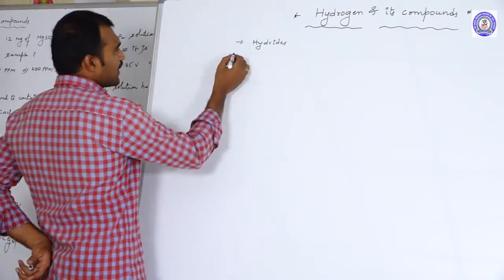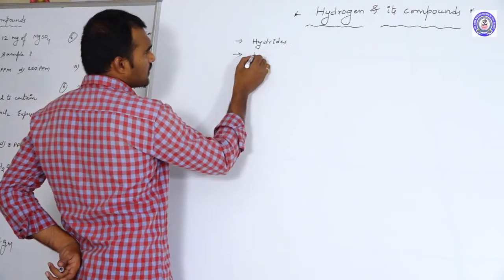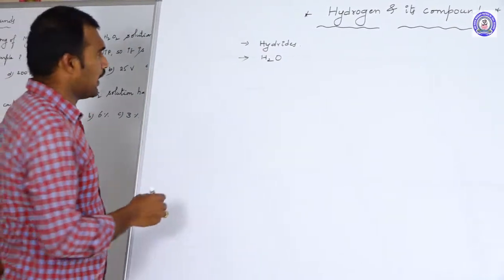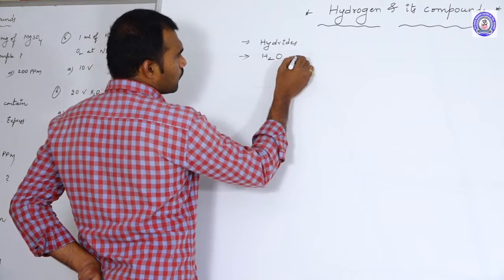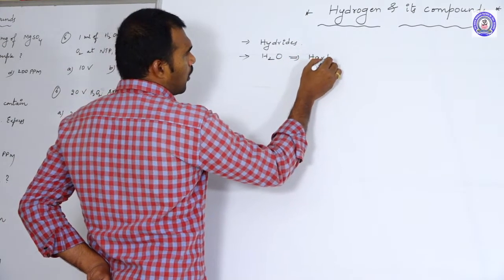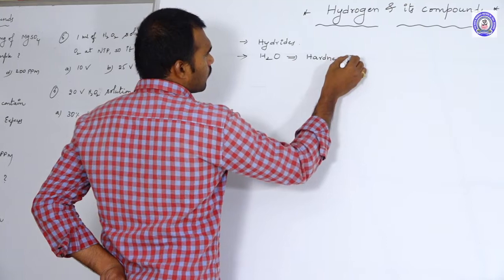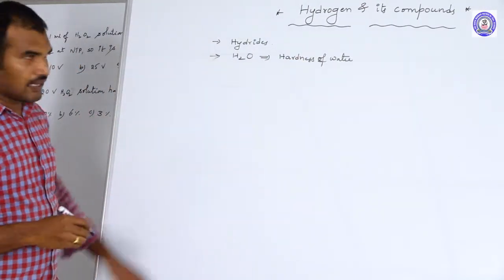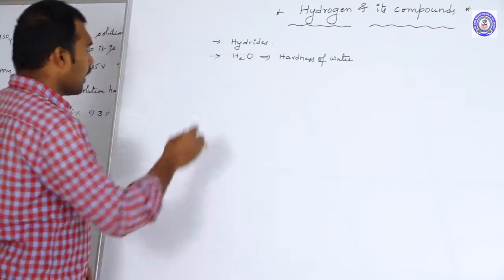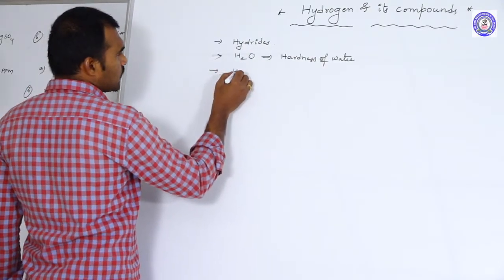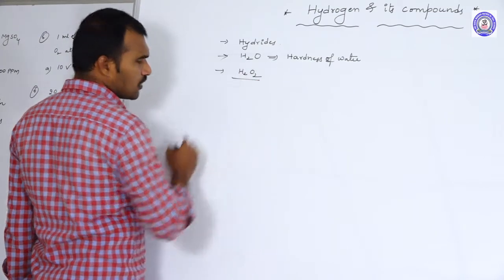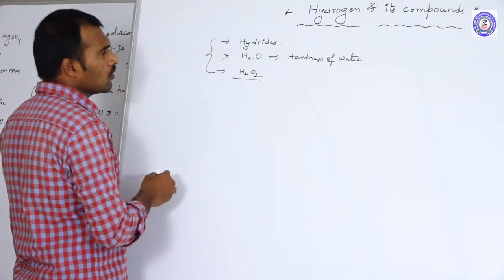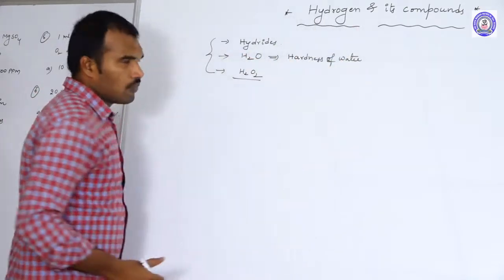After hydrides we will discuss water. Water is also one of the compounds of hydrogen. In this, for water, we mainly discuss hardness of water: what is hard water and soft water based upon hardness. And after water we will discuss H2O2, hydrogen peroxide. So these are the three compounds we discuss under the compounds of hydrogen.